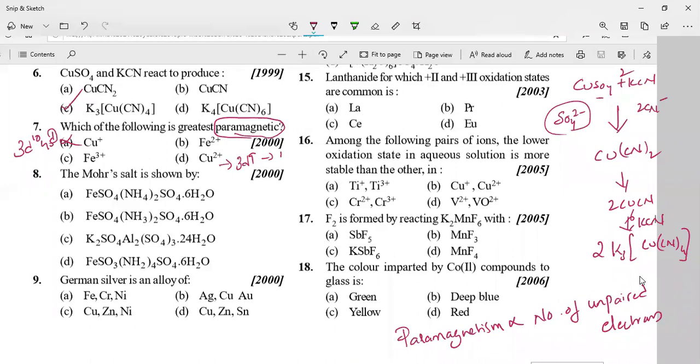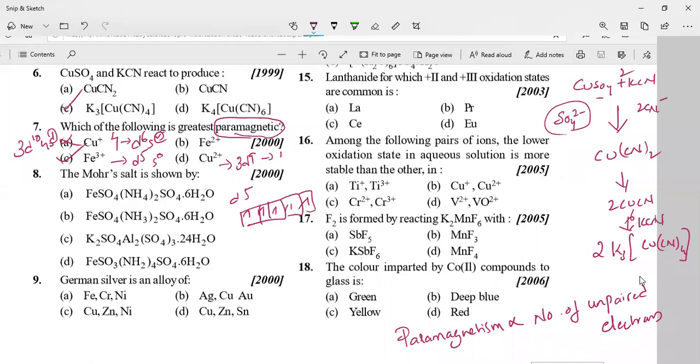And Fe is having d6 s2. So you remove two electrons. If you are removing two electrons, how many unpaired electrons do we have? Six electrons means one is paired up, and the remaining four are unpaired. Fe+3 means d5 configuration. How many electrons are present in d5? 1, 2, 3, 4, 5. Five unpaired electrons. So option C, Fe+3, is the correct option.